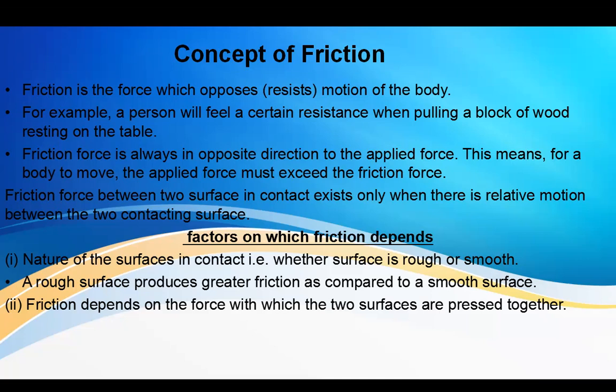Now, the factors which friction depends on. The first one is the nature of the surface in contact. This means whether a surface is rough or smooth. A rough surface will produce greater friction as compared to a smooth surface. For example, roads are kind of rough with gravel, so it makes movement easier. But a smooth surface causes less friction, so it may cause the slipping or sliding of a body